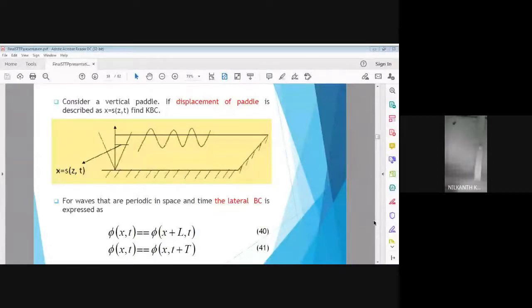Now, fourth, we talk about angular wave velocity. Angular wave velocity, which we are going to see in the later part of the lecture, is sigma equal to 2 pi upon T. 2 pi divided by T. Sigma is equal to 2 pi upon T. It is the angular wave velocity.